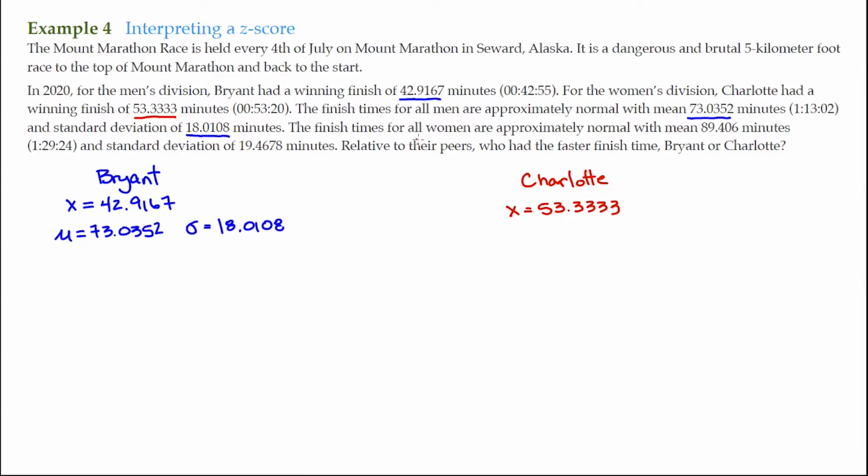The finish time for all women, that's a population again. That's every woman that ran the race in 2020 at Mount Marathon. The mean for all women was 89.406. So that means there was a mean for the women, 89.406, and a standard deviation of 19.4678. Sigma is equal to 19.4678.